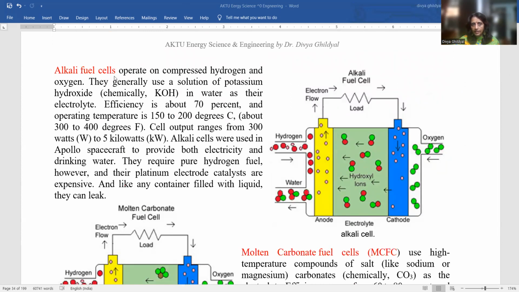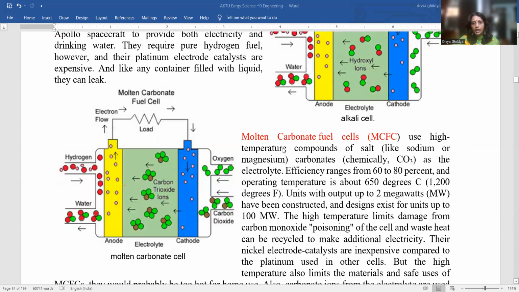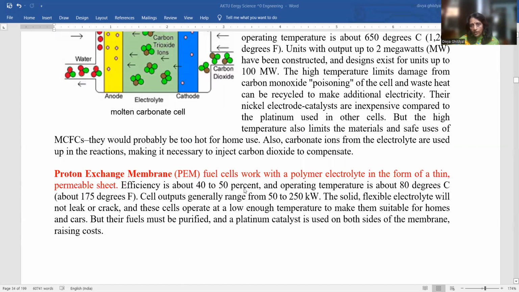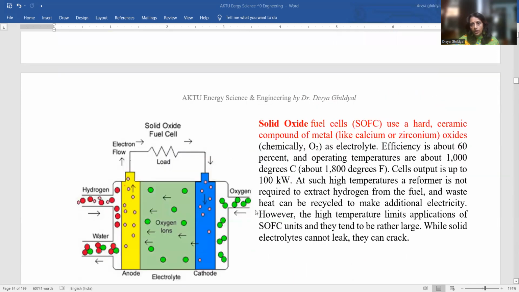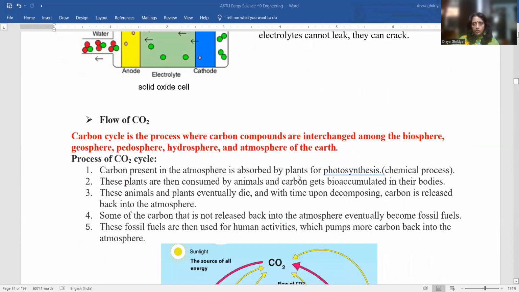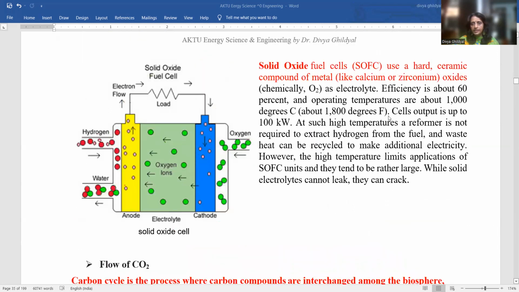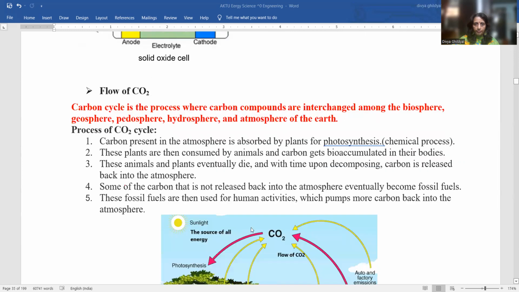So that comes under alkali fuel cells. Carbonate fuel cells, approximately the diagram is the same, only my electrolyte and the salt compounds change. My proton exchange is using polymer as the electrolyte, which is thin, and the solid state one is using hard ceramic compound, and solid will be having the highest temperature variation.